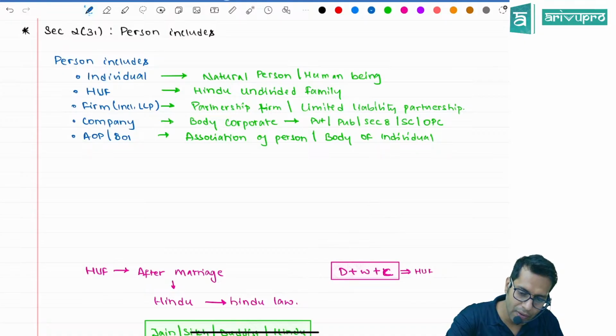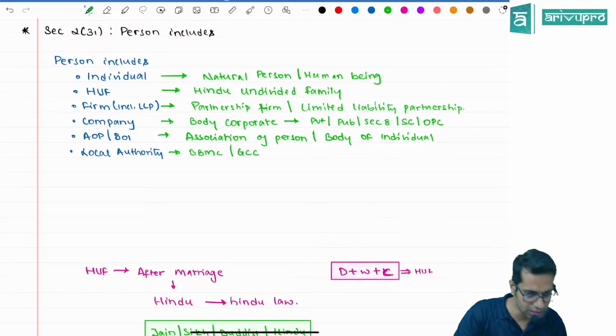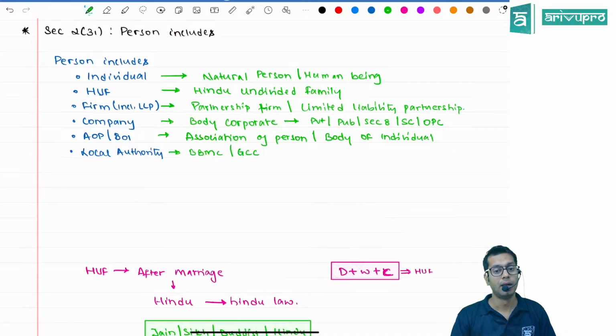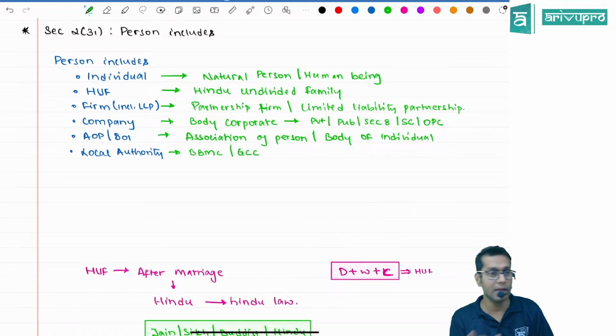Then what do we have? AOP, BOI. Then we have local authority. In Bangalore, we have something called BBMP. In Chennai, we have something called Greater Chennai Corporation. That is what, sir? Local authority over here. That is also a person. Meaning they also are earning income. They also have to pay taxes, etc.